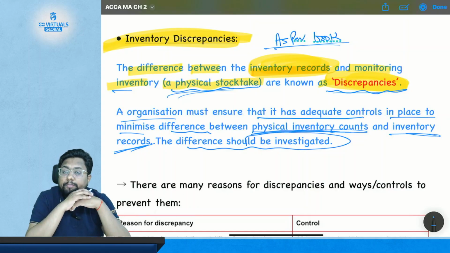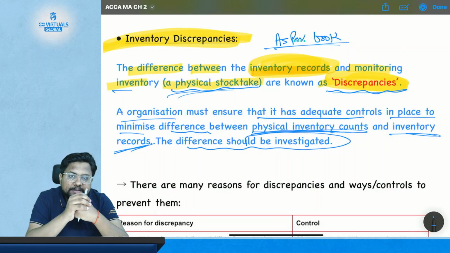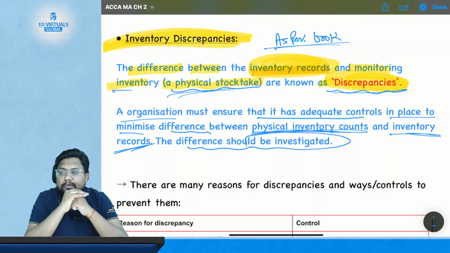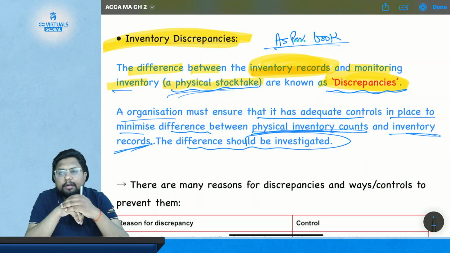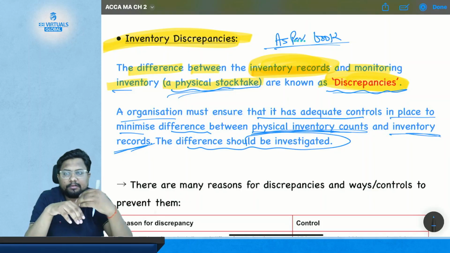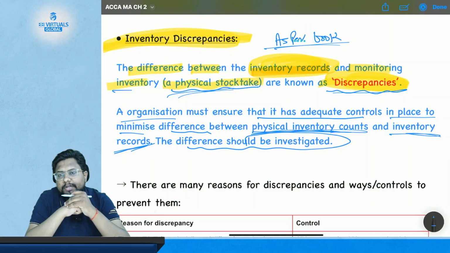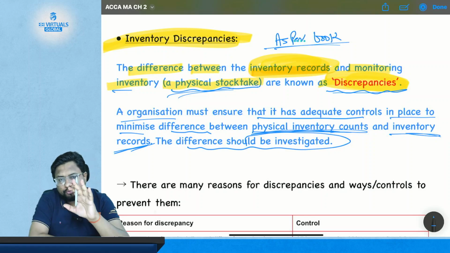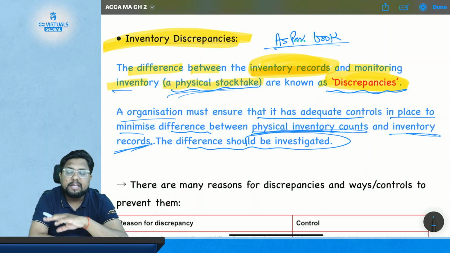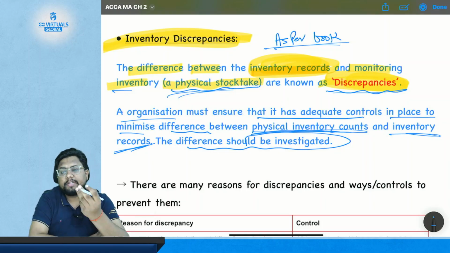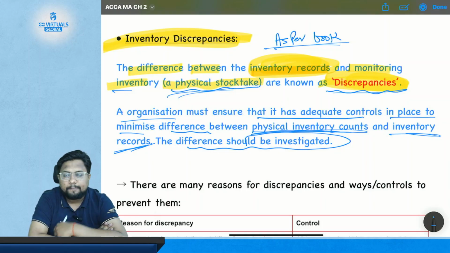If even after placing such controls there is a difference, you need to investigate whether your staff or employees are actually stealing the material, or whether there is any other cause or reason for the difference.